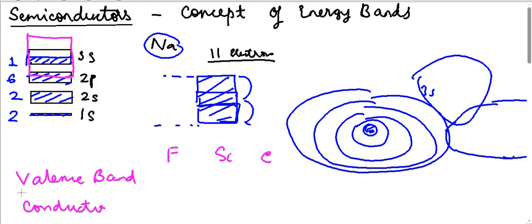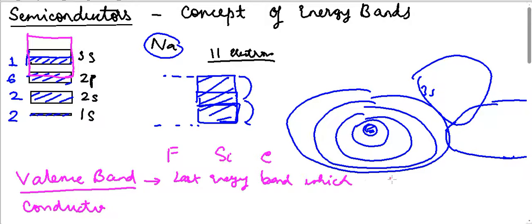Okay, so valence band is the last band which has its whole orbital filled up with electrons to its maximum capacity. So valence band is the last energy band which is fully occupied by electrons to its full capacity.